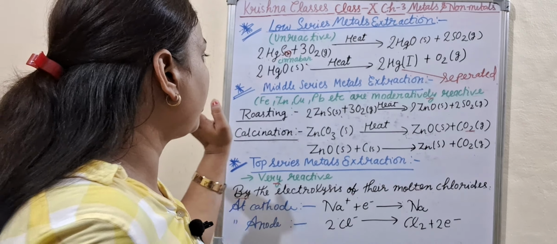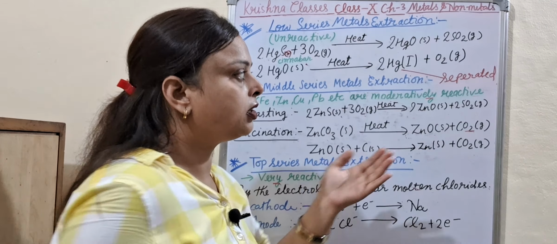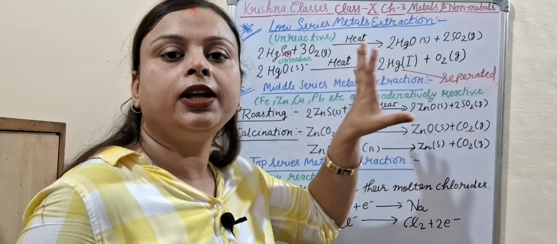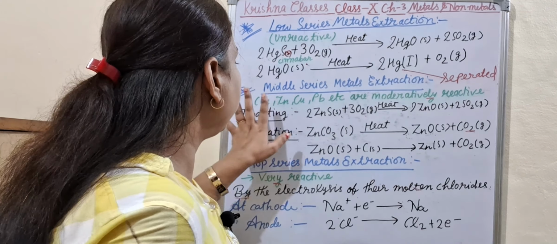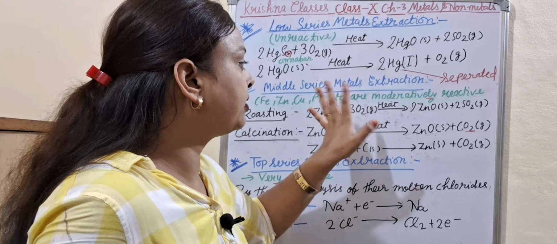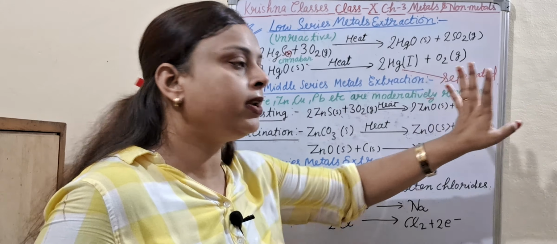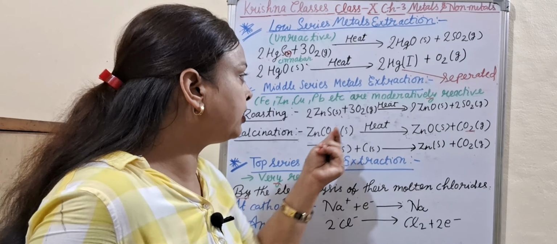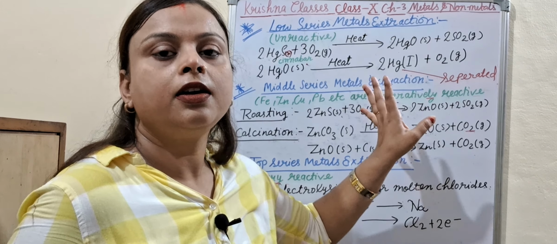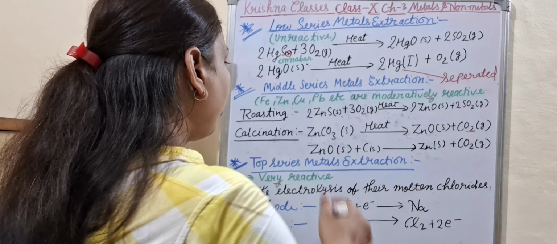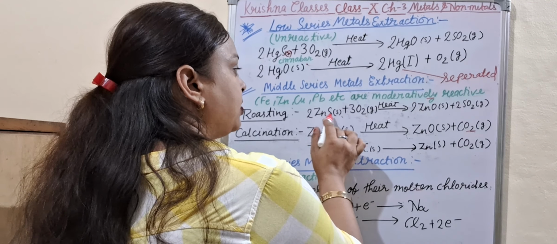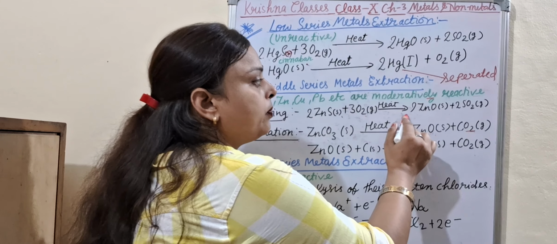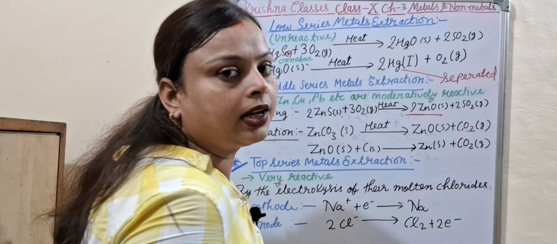Now come to the next point, middle series metal extraction. These are the metals found in the middle of the activity series, like iron, zinc, copper, lead, etc. They are moderately reactive, so by roasting and calcination we can easily extract the middle series metals. So what is the roasting process? Zinc sulfide reacts with oxygen on heating and gives zinc oxide.